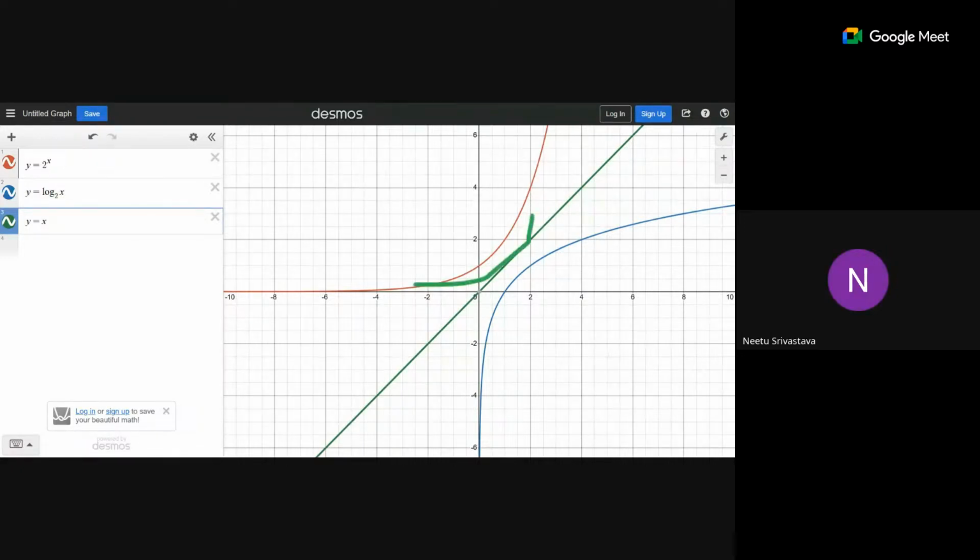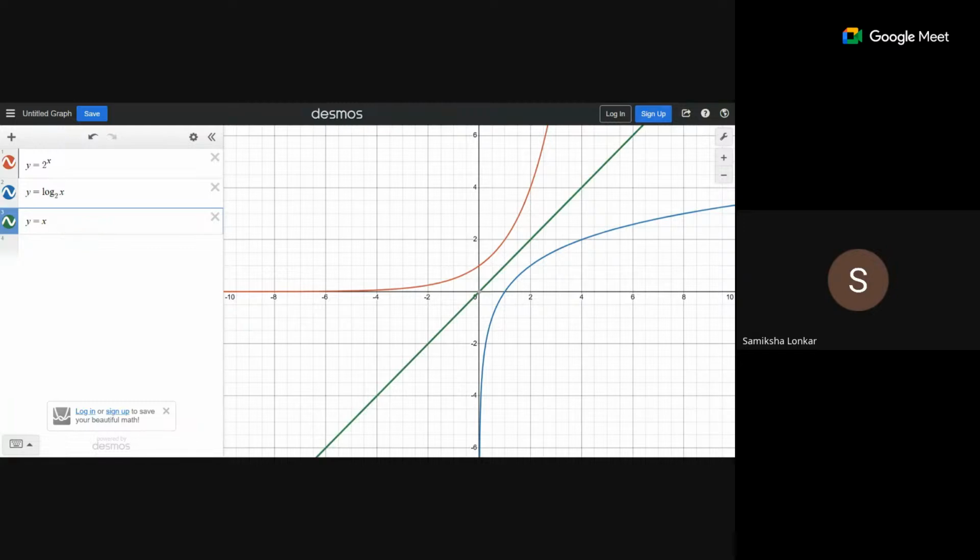Ma'am, the screen is not visible. My screen is not visible to everyone? Anyone? It's visible. Yeah, it is visible. With another account, okay? This MA11 account.